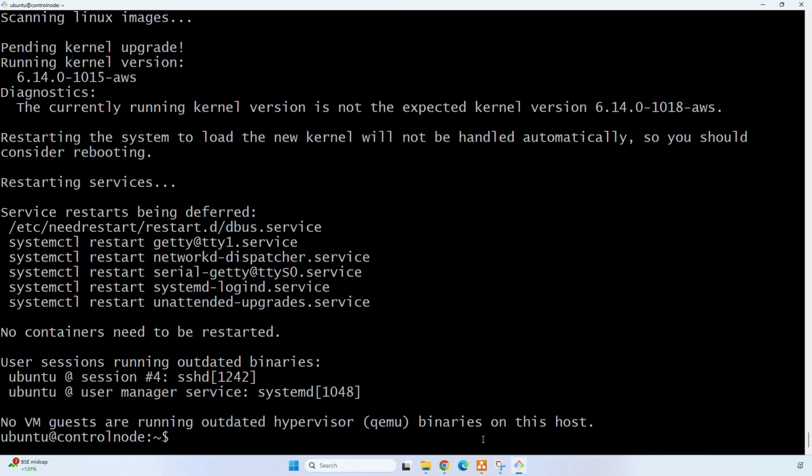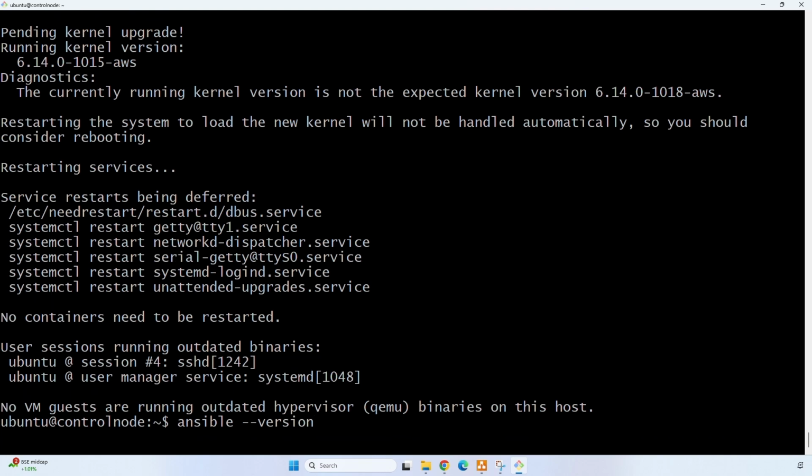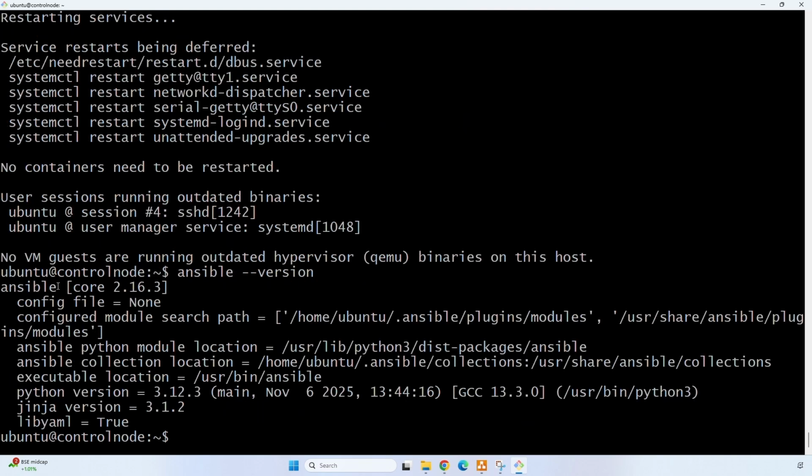We have completed installing Ansible. Now let's check the version again. We can see here we have got the Ansible core version as 2.16.3, and this is the Python version. Basically, Ansible is developed through Python. We need Python to be installed while we are dealing with Ansible.